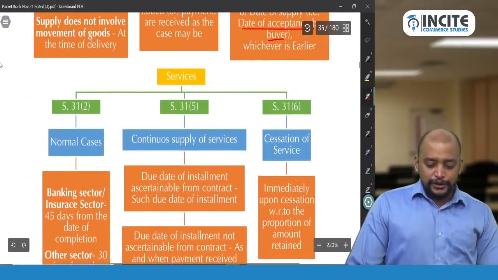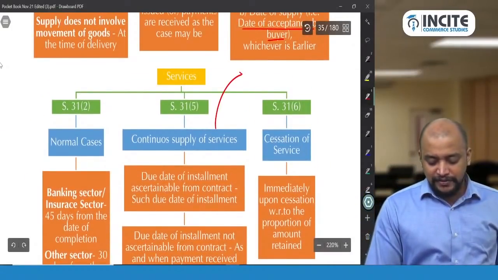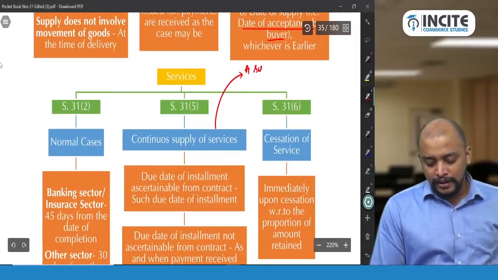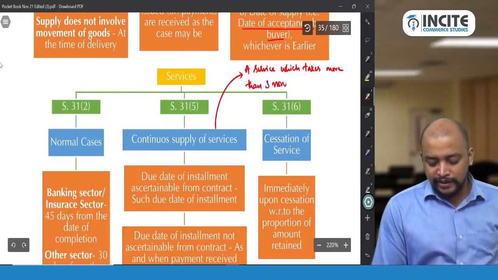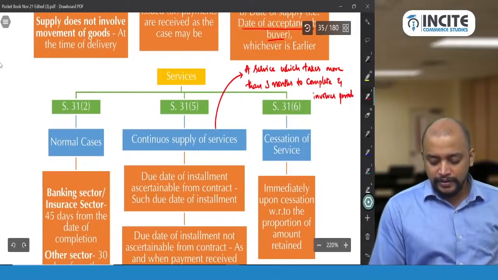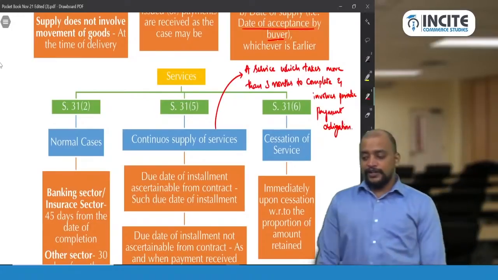Okay. So you just write down what is a continuous supply of service. A service which takes more than 3 months to complete, and involves periodic payment obligations. Okay, then it will be known as a continuous supply of service.